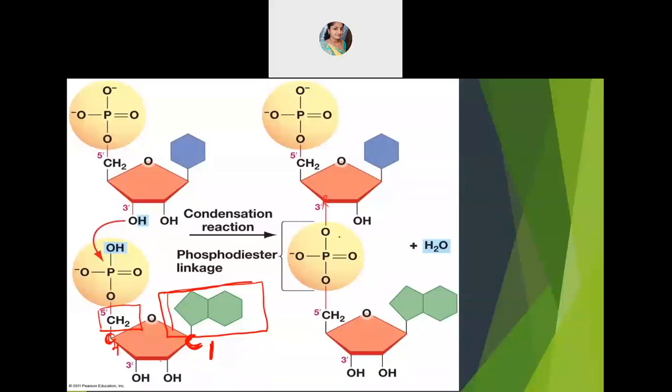In saccharides, it is a glycosidic linkage. In protein, you remember it is a peptide linkage. Okay, so linkages, at least keep in mind what kind of linkage each and every polymer over here is having. So one after the other, they are linked to one another through a phosphodiester linkage. So like this, it continues.